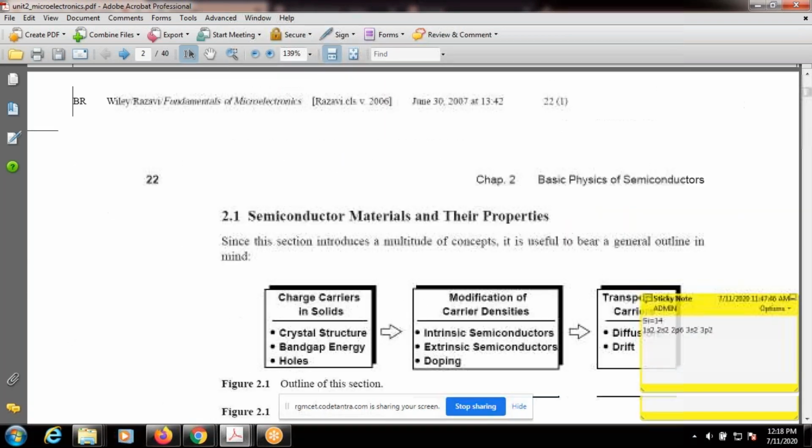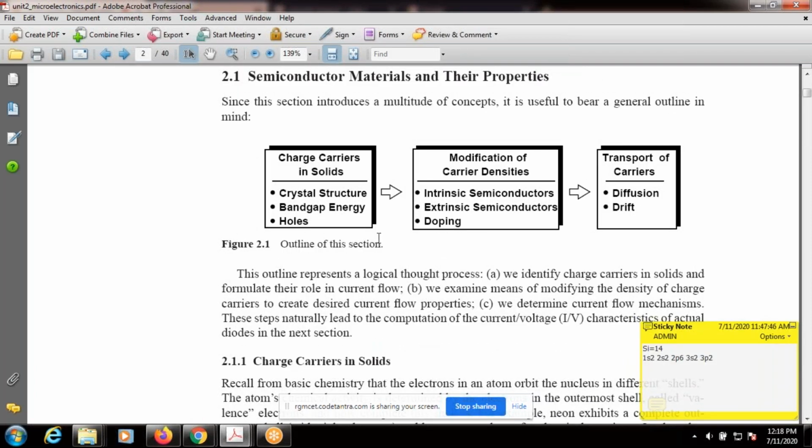Okay. Now coming to today's topic, semiconductor materials and their properties, right? In this section, we mainly concentrate on charge carriers in solids. What is the crystal structure? What is the band gap energy, holes, right? And modification of carrier densities: intrinsic semiconductor, extrinsic semiconductor, doping.